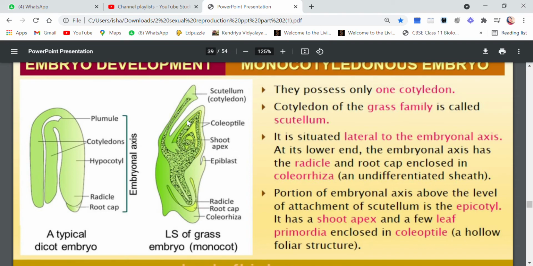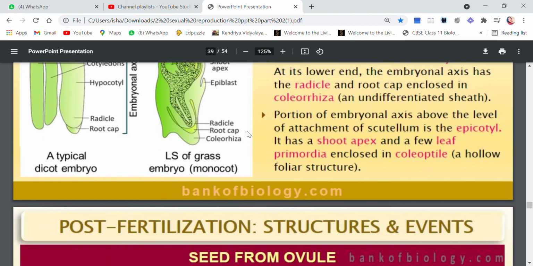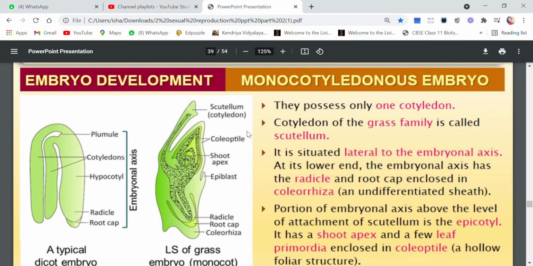Like radicle has been covered by coleorhiza, shoot apex is also covered by coleoptile, and this is a hollow foliar structure, that is, it is empty, it is hollow, and it is a covering or a sheath which will protect the shoot apex also, right? So this is about the embryo development of both dicot and monocots.